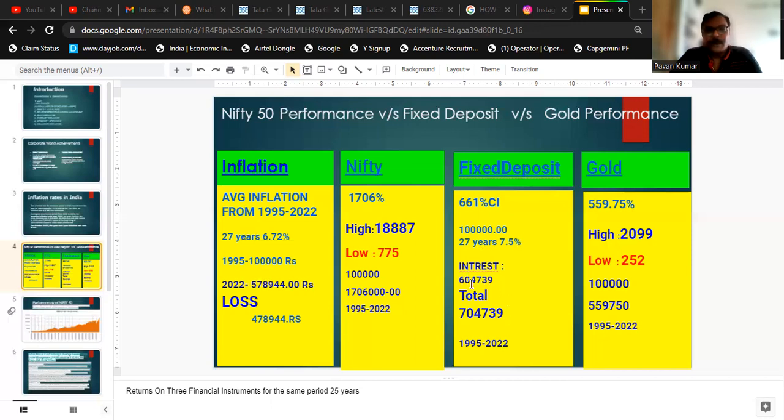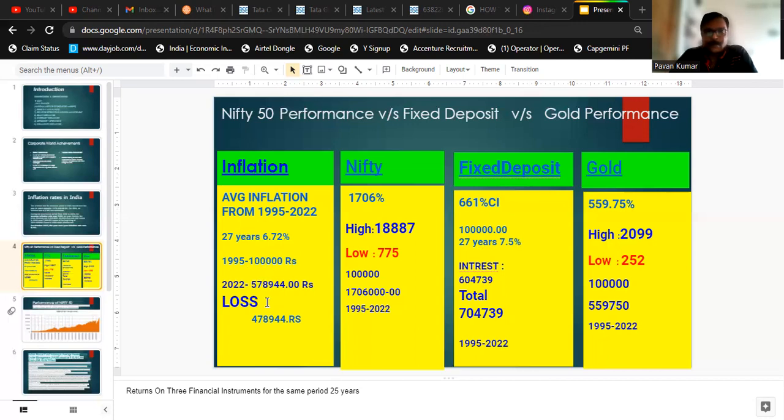Now I'll just compare it with inflation. As I told you, I'm just comparing it. The same 1 lakh from 1995 is currently 5 lakh 80,000. I make it a round figure of 5 lakh 80,000.